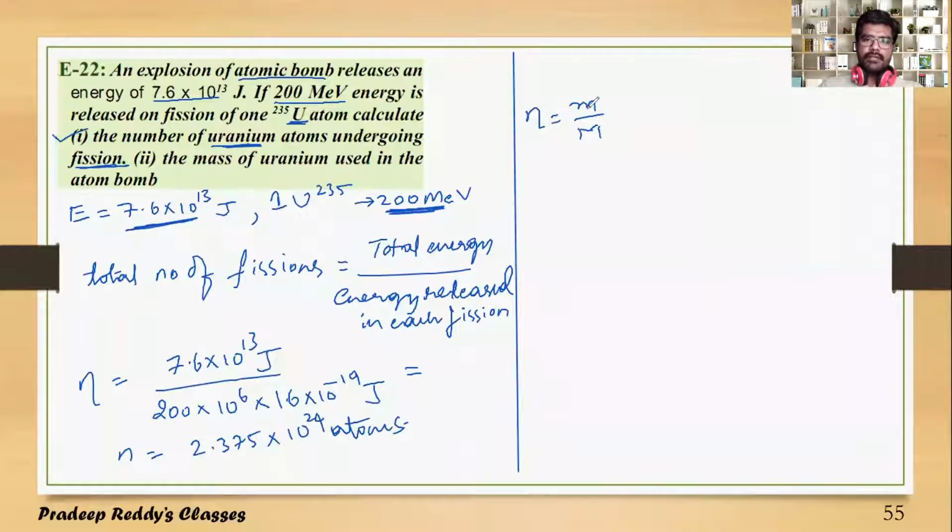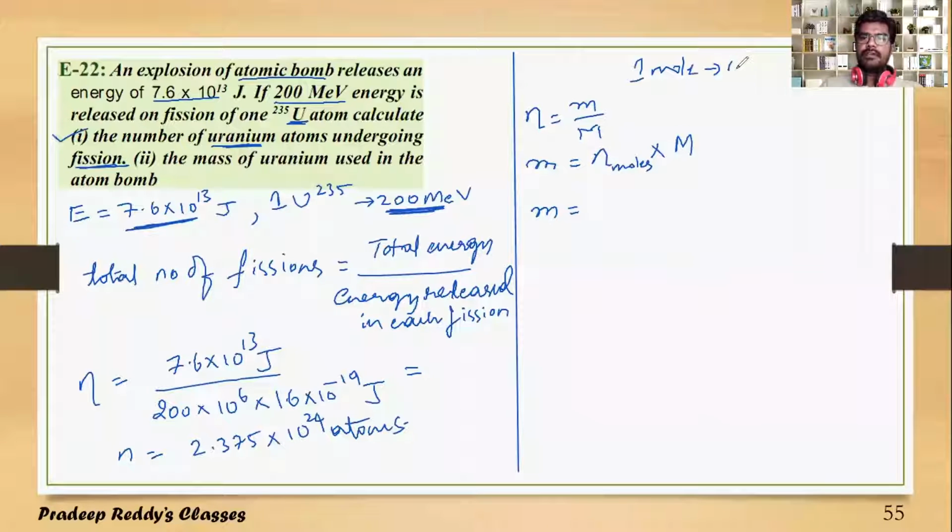Number of moles: from here you can write the total mass of uranium as number of moles into molecular weight. So M is equal to number of moles into molecular weight. One mole consists of Avogadro number of atoms.